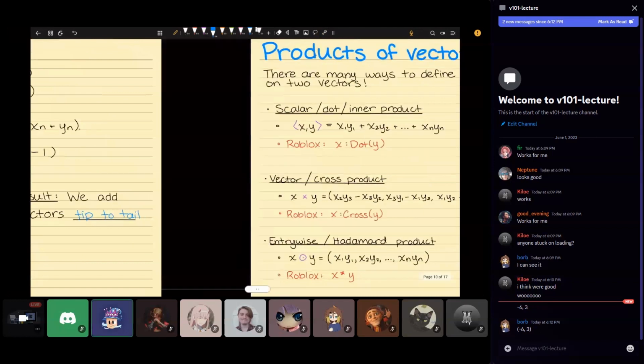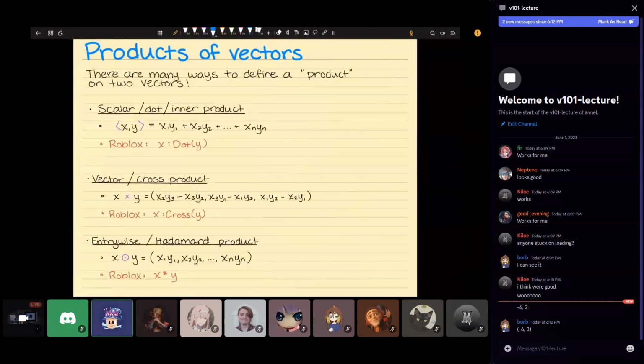Okay. On Monday, we also talked about how to take the product of two vectors. And what's important here is that there is no natural predefined way of multiplying vectors. There are many different ways to multiply vectors, well, in a way that acts product-like. Some that we know really well are the scalar product, the dot product, the inner product. These are all different names for the same thing.